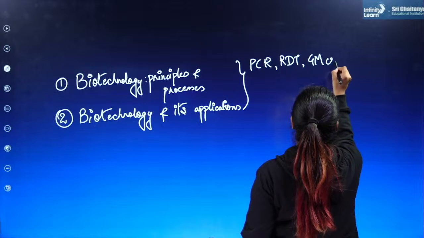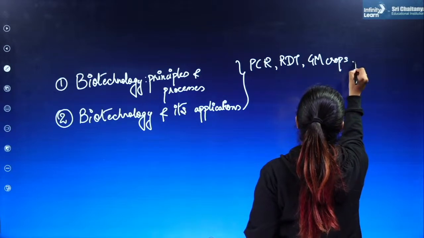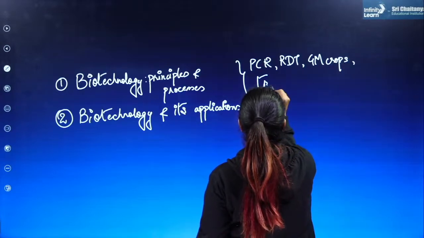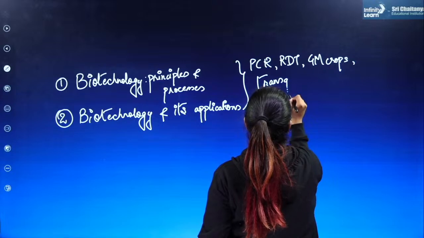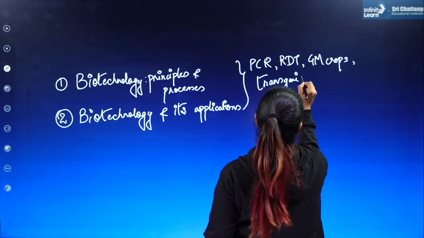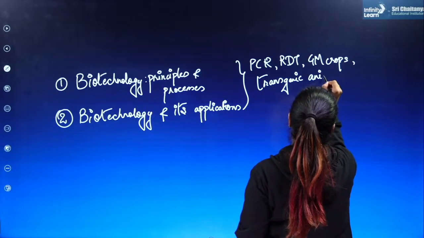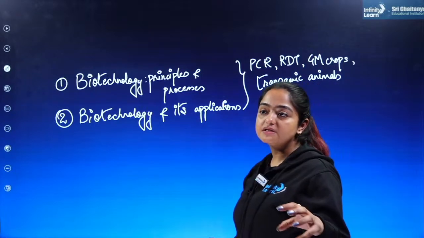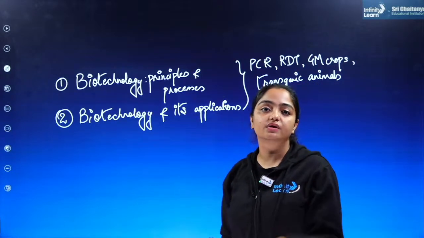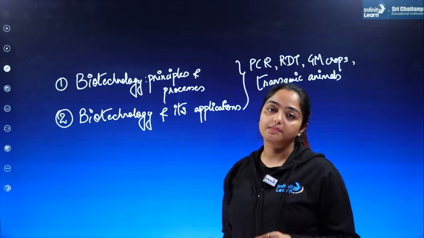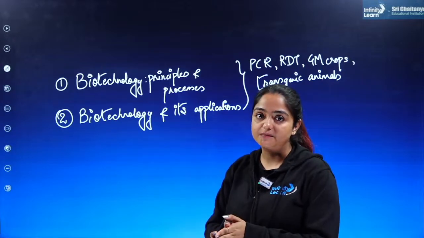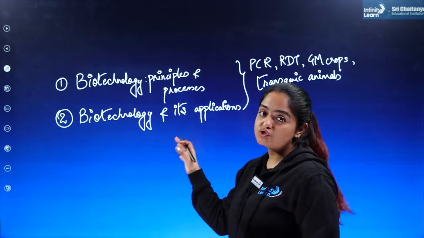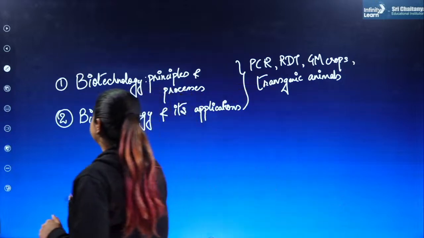Genetically modified crops, transgenic animals. These are the core topics which become really important when we talk about the biotechnology unit overall. So these two chapters are definitely going to be there.